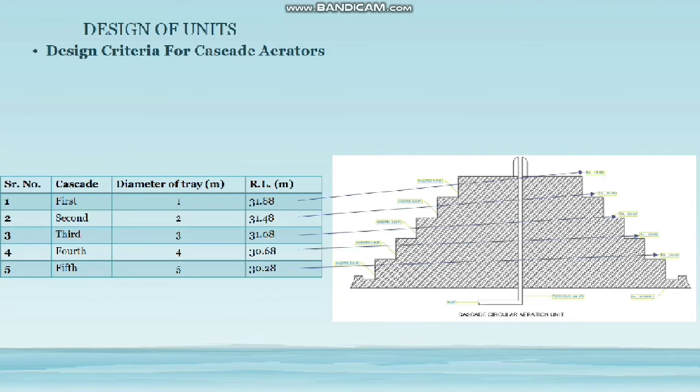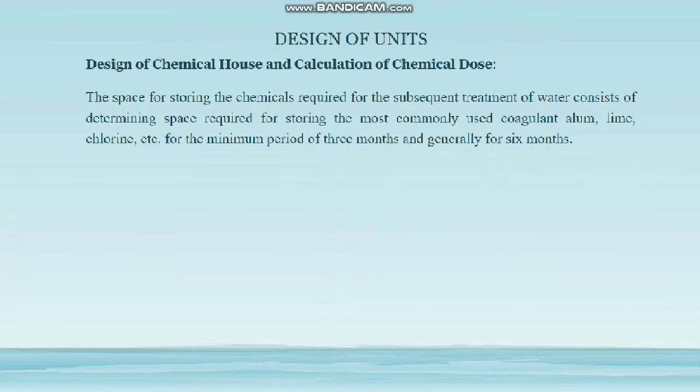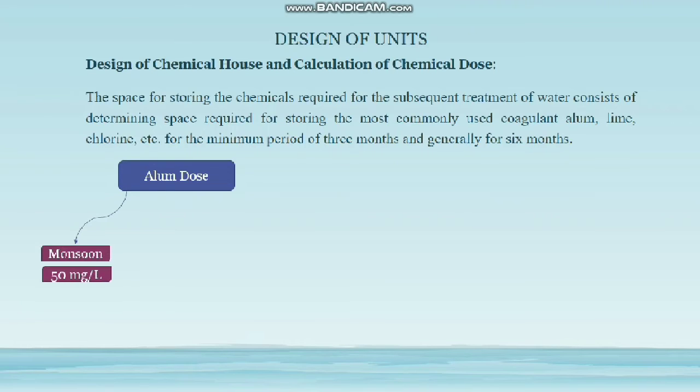Design of chemical house and calculation of chemical doses. The space for storing the chemicals required for treatment of water is known as the chemical house. Here we store alum, lime and chlorine for a minimum period of 3 months and generally for 6 months. Alum dosage: for monsoon season 50 mg per liter is used, for winter season 20 mg per liter, and for summer 5 mg per liter is used.